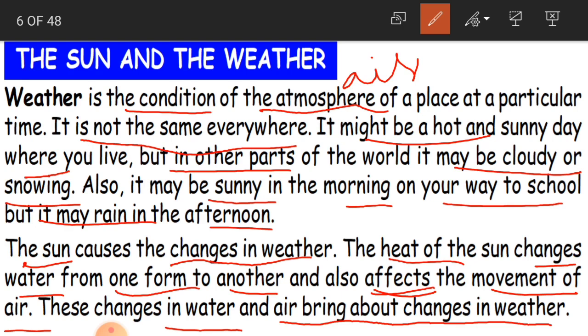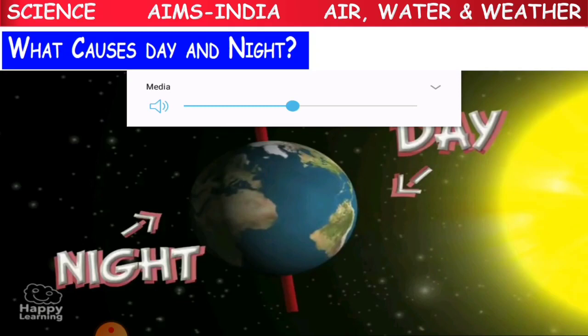The same happens even in the weather also. Okay, children, this also affects the movement of the air. These changes in water and air bring about changes in weather. So the changes of the water and also the changes in the air, these two are going to bring the changes in the weather. Clear, children? So we'll just see how it is possible.